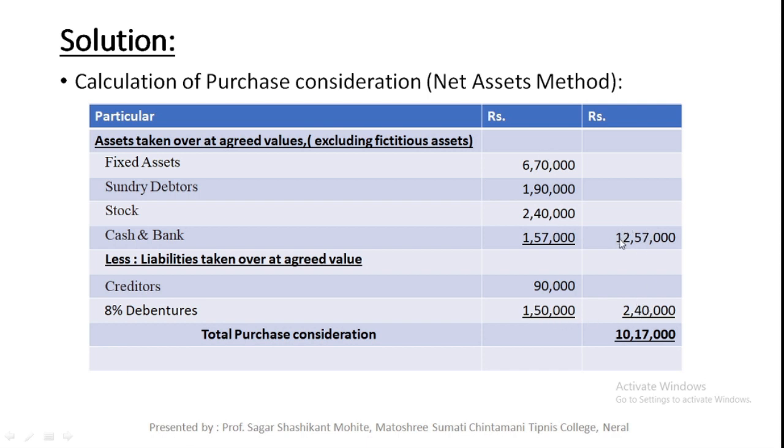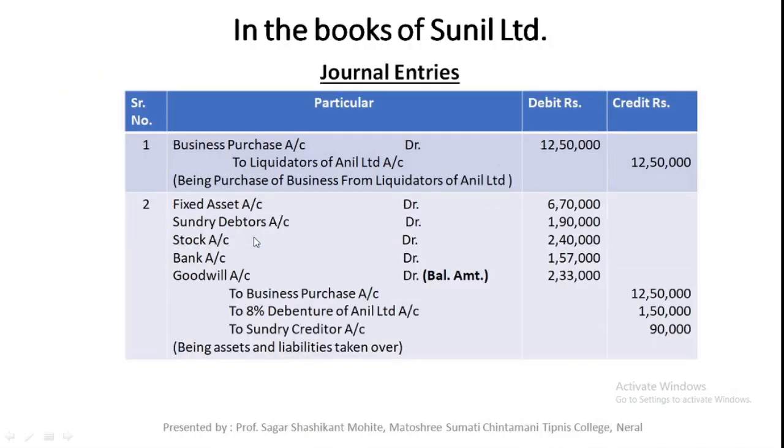The total of assets is 12,57,000 and the total of liabilities is 2,40,000. That means the purchase consideration as per the net asset method is rupees 10,17,000. This is how to calculate the PC as per the net asset method. If you calculate the PC as per the net asset method, then in this second journal entry there will not be any balancing amount.